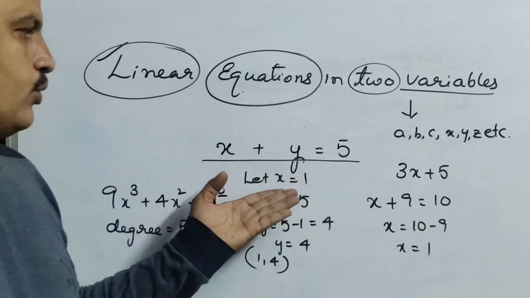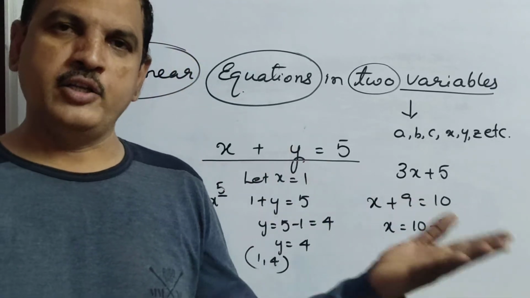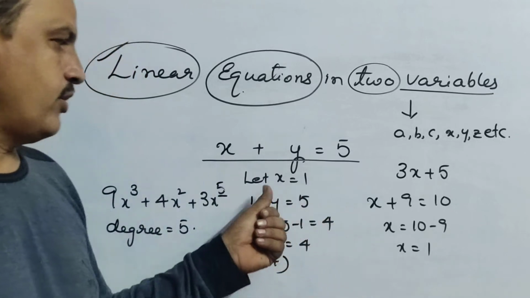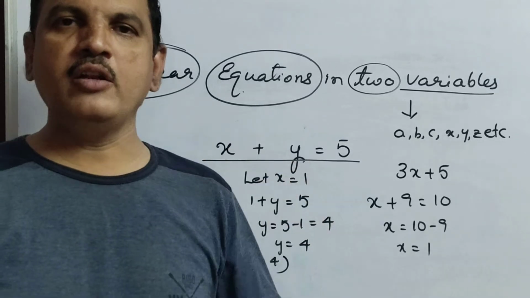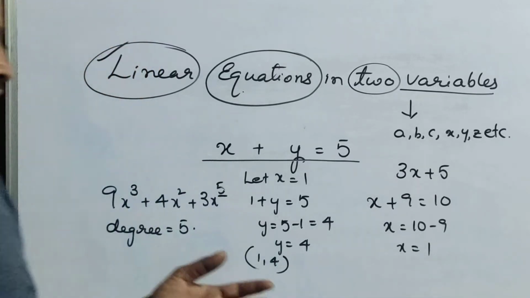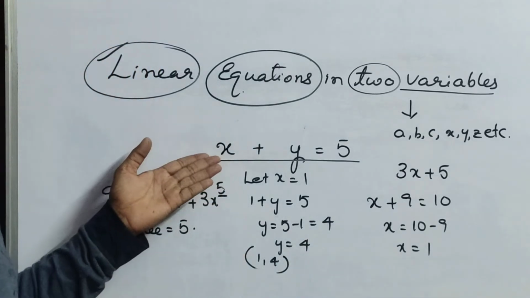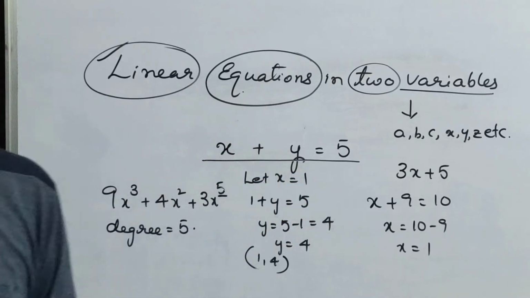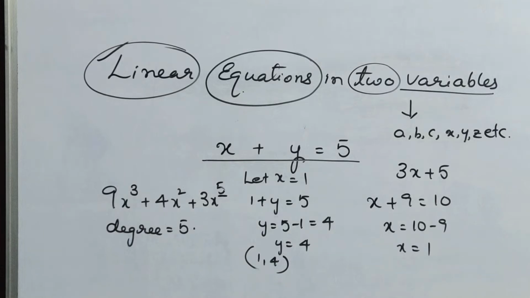Because you are taking 1, you can take minus 1, minus 2, minus 3. Whatever number you take instead of the x value, you are going to get y values like that. It keeps on coming. So that's why any linear equation in two variables has infinitely many solutions.